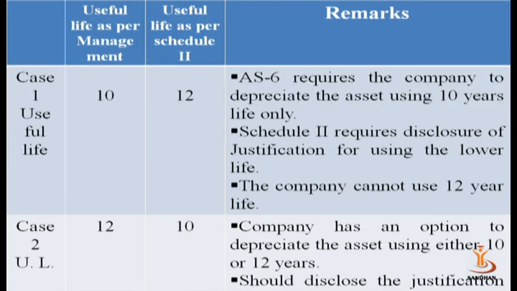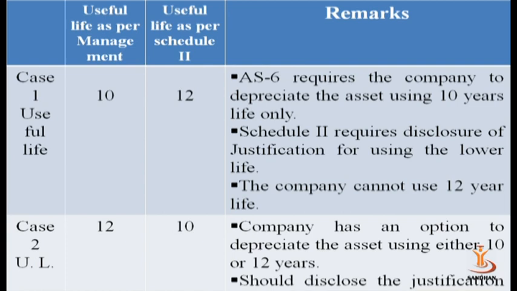So now from the next slide, I have given an example of the Companies Act 2013, showing how the useful life of the asset is to be kept in mind. If the management uses the life of the asset as 10 years, and as per Schedule 2 of the Companies Act 2013 the life of the asset is 12, then as per Accounting Standard 6, the company uses the 10 years life only.